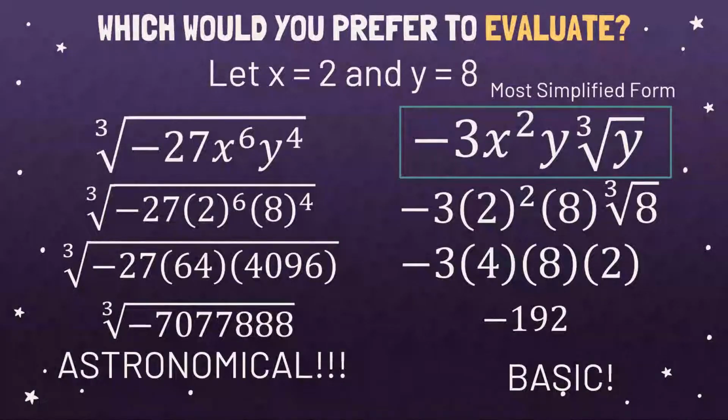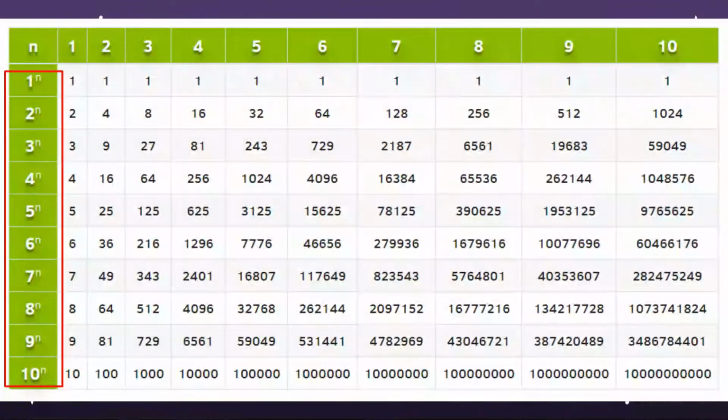Now, before we proceed, you should be able to understand the power and the root. In our first row, this would be the power, or how many times you will multiply the base by itself. And then the first column will be the root, or the base. For example, you have the power 6 and you have the base 3. So this is 729. So what does that mean? You multiply this base 3 by itself 6 times. So 3 times 3 times 3 times 3 times 3 times 3 is 729.